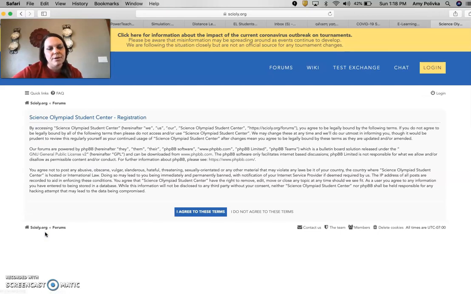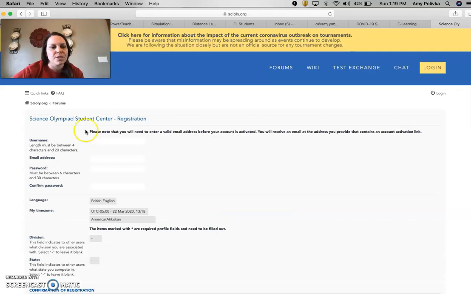Once you click here, go ahead and agree to their terms and conditions. You can read through it. Basically, it's just stating that anything that you plan to post to their website will be truthful. You'll stand behind it, and if it's untruthful, they will hold you accountable. So click I agree to those terms and conditions.